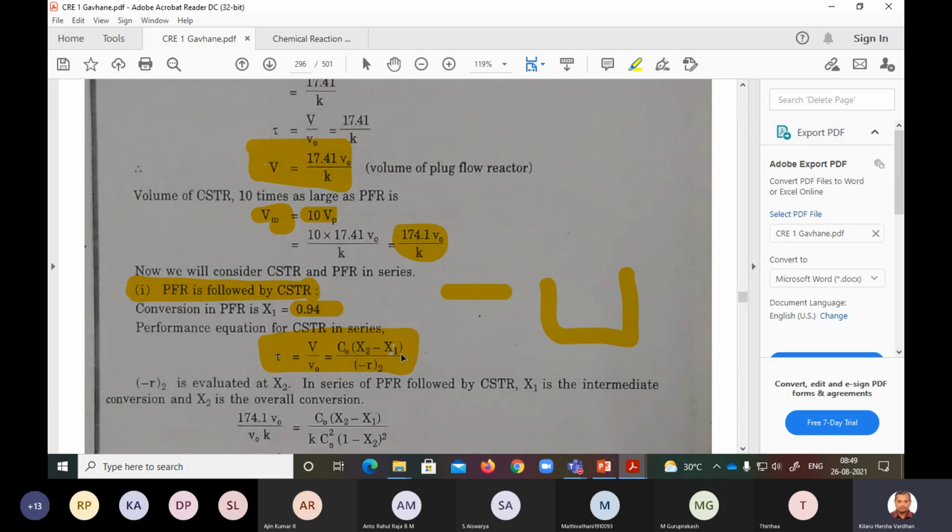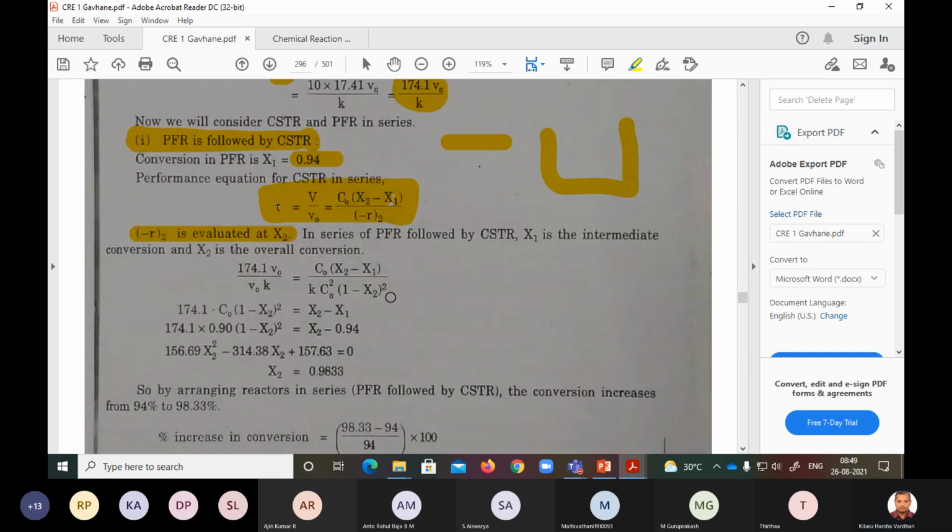That is X2 minus X1 by R2, the rate here. R2 should be evaluated at X2, because the conversion is X2. At conversion X2, you will have some concentration, and based on that concentration your R2 should be evaluated. So in series, PFR followed by CSTR, X1 is the intermediate conversion and X2 is the overall conversion.